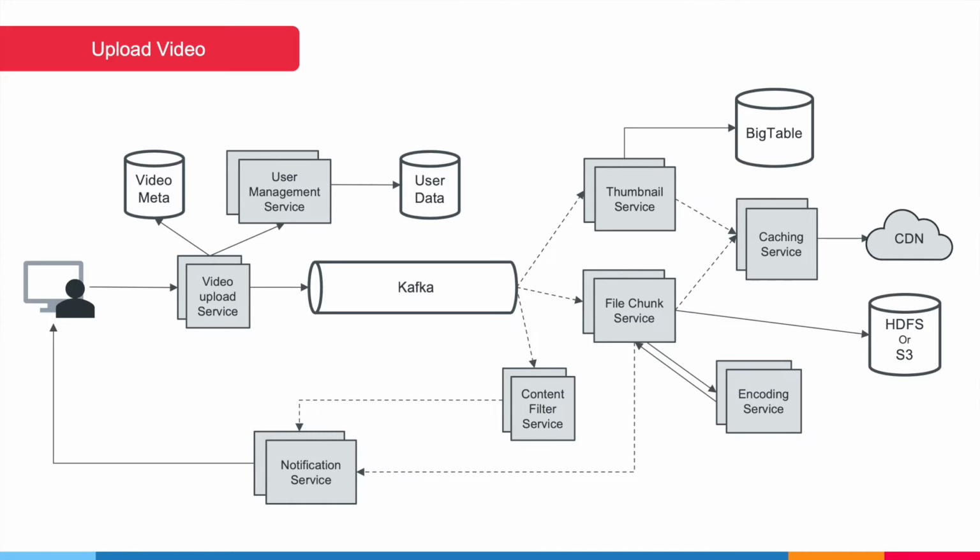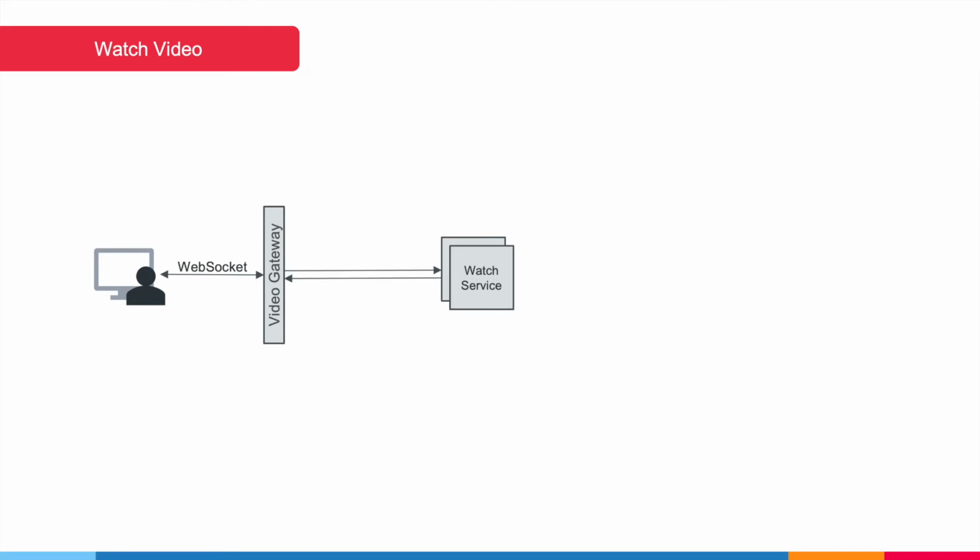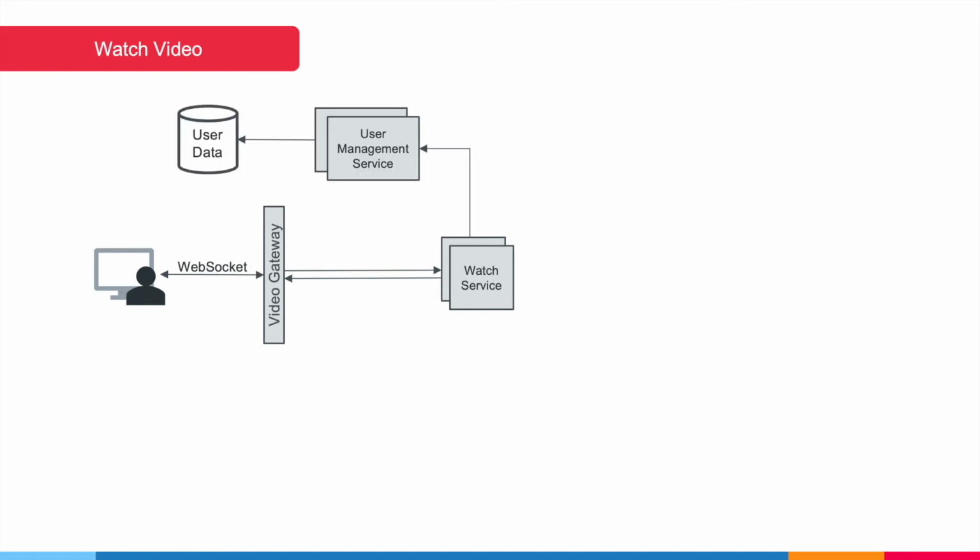Now to design the video streaming service, a viewer will have an open WebSocket connection with the video gateway to send, offset and retrieve video chunks back to the viewer. The gateway will interact with the watch service while we fetch video chunks sequentially from the file chunk service. Since some videos can be private or could require user authentication, it will interact with the user management service as well.